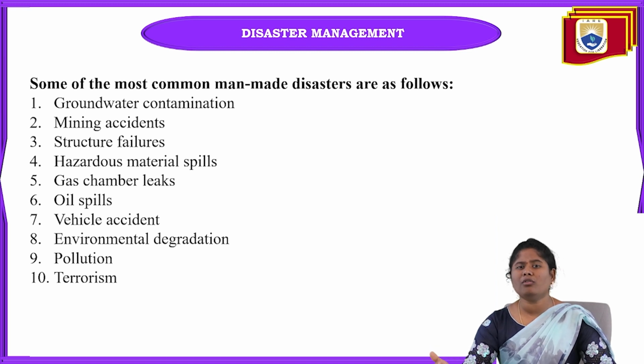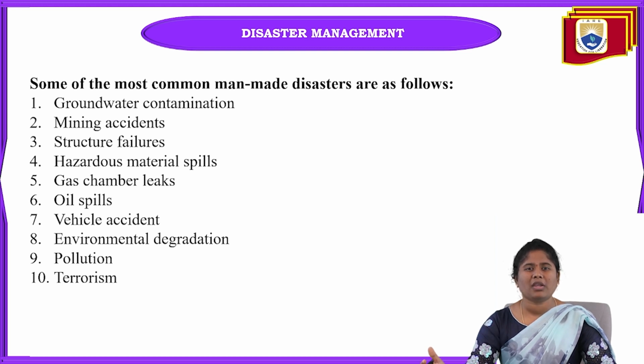When we drink that groundwater, it will automatically cause severe diseases, and some side effects and health problems will start. So groundwater contamination is a major disaster we are facing nowadays.